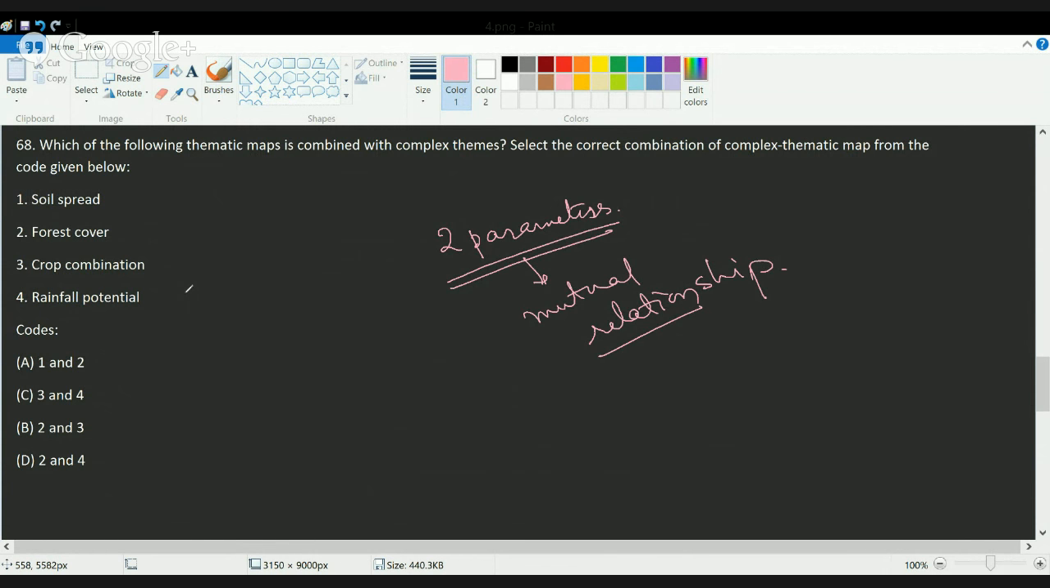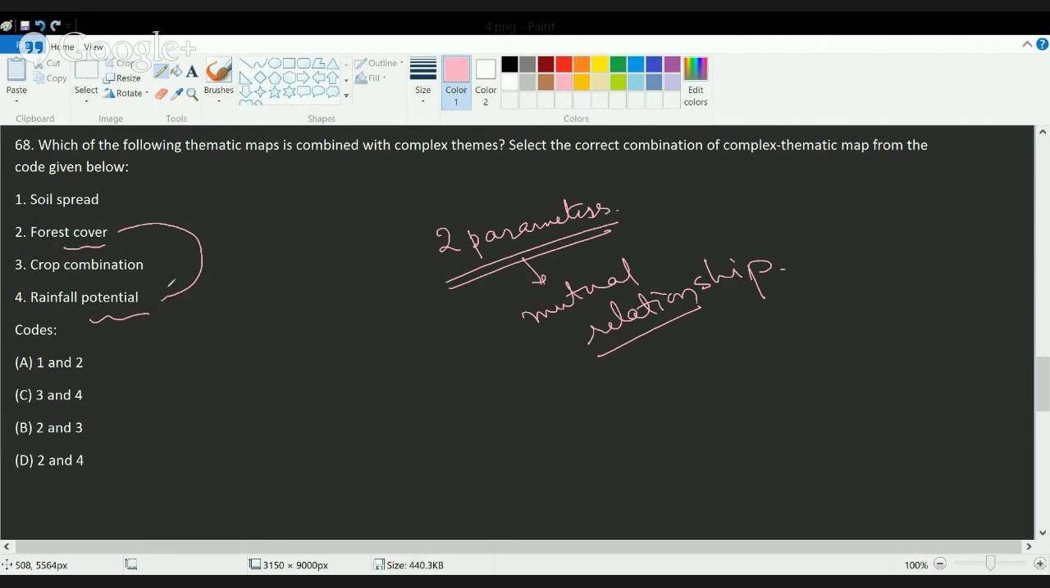So I can say the region which has dense forest cover has the potential for heavy rainfall. Okay, so I can relate forest cover with rainfall potential. So if I draw a complex thematic map, I can use these two parameters. First can be forest cover and other can be rainfall potential. The region which does not have any forest, the potential of rainfall in that region would be very less. Okay, so I can relate these two elements. So the correct answer here would be D.